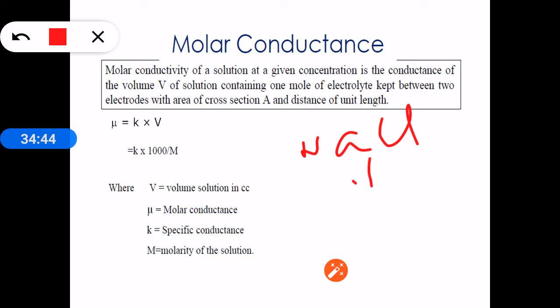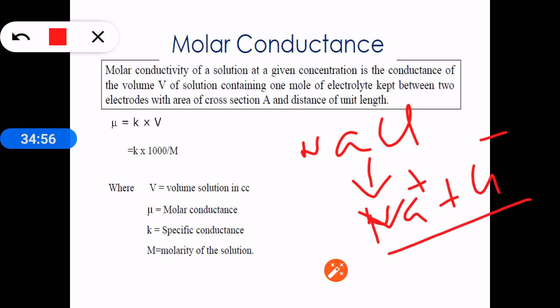It undergoes ionization to give Na plus and Cl minus, and these cations and anions allow the current to pass through them. The conducting power of all the ions produced by dissolving 1 gram molecular weight of substance in V mL of solution is called molar conductance.